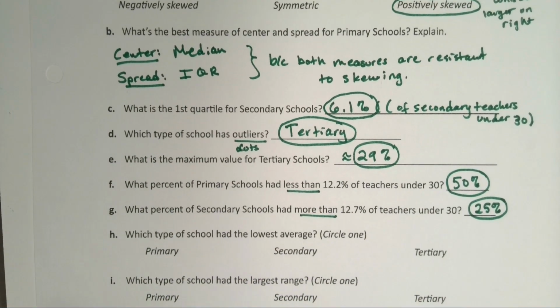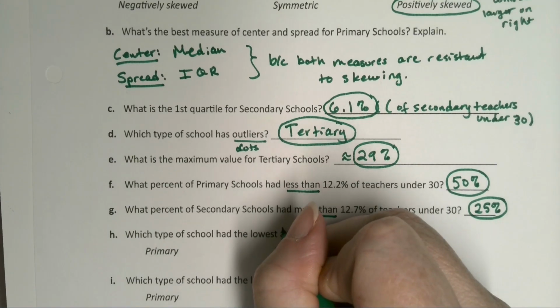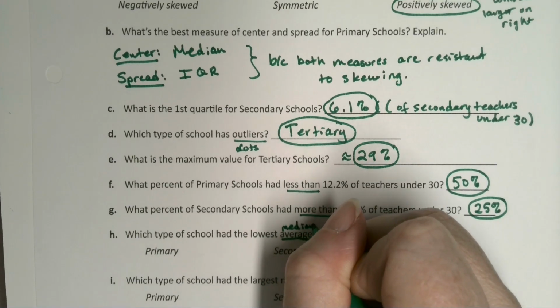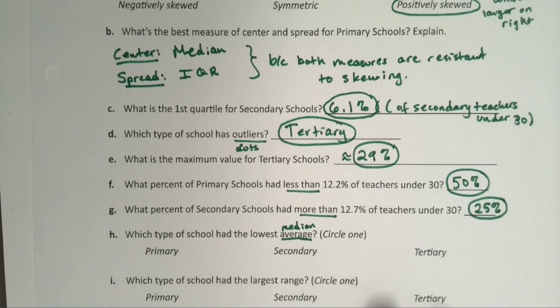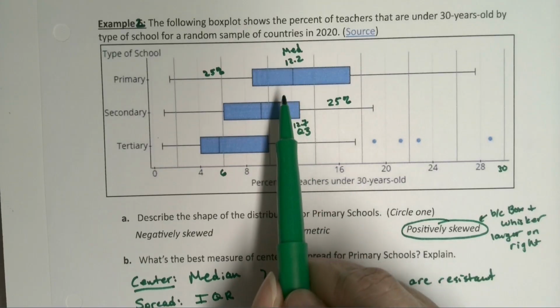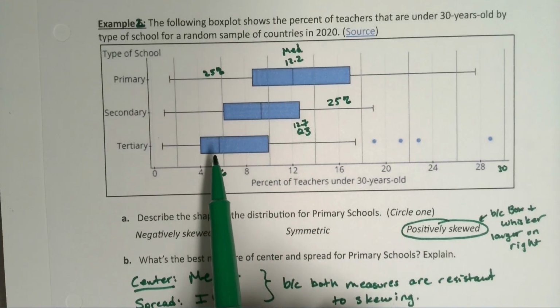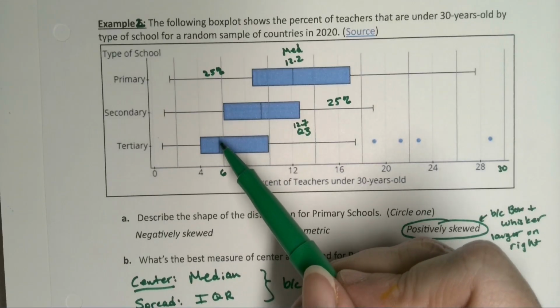All right, which type of school had the lowest average? Now remember, average for us we measured by the median, right? The median is our best measure of center. So we want to look at the three and look for the median lines. So that one's about 12.2. This one's about 8.8. This one right here, right? Tertiary. Tertiary is the lowest.